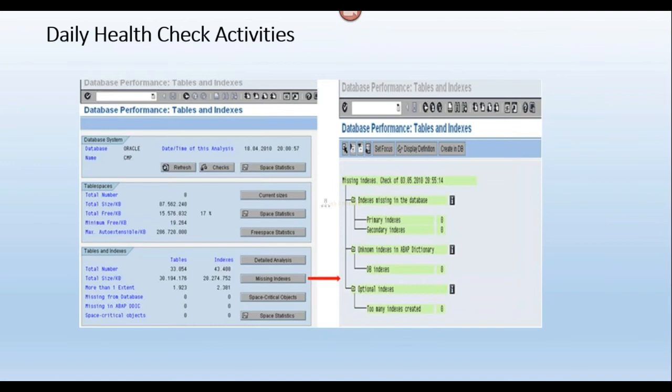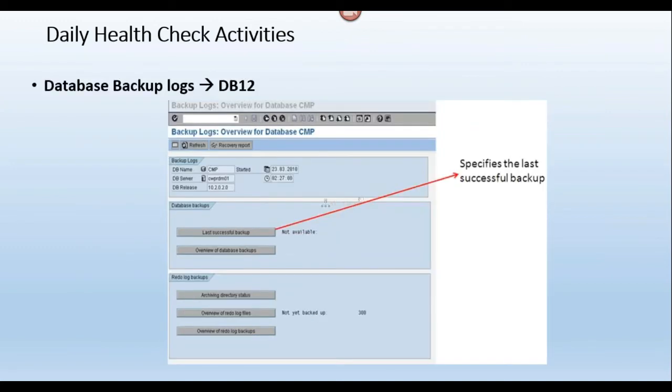Then we can inform the ABAP developers, and they will handle it. How can we find the table name here? It will show you the index names and table names. If an index is missing, it will show it in red color. The table name also gets displayed.